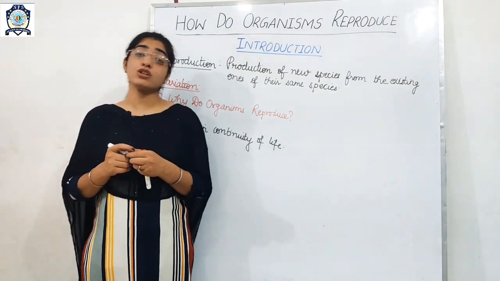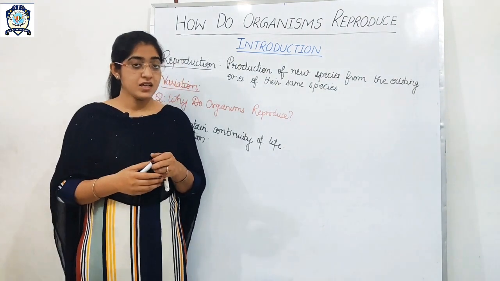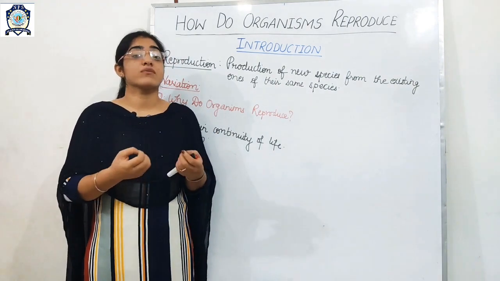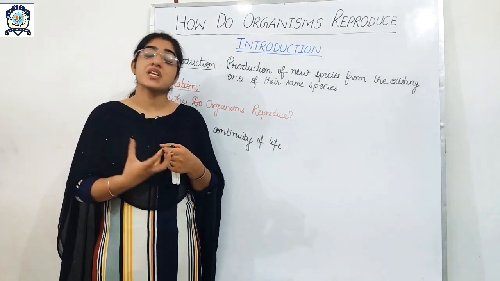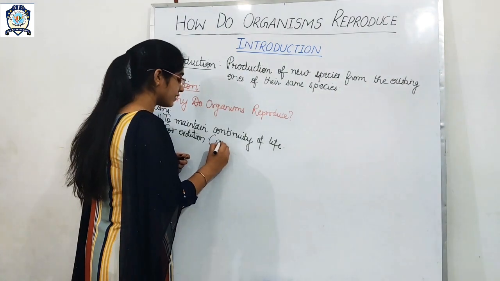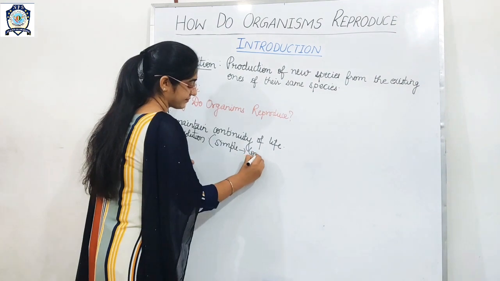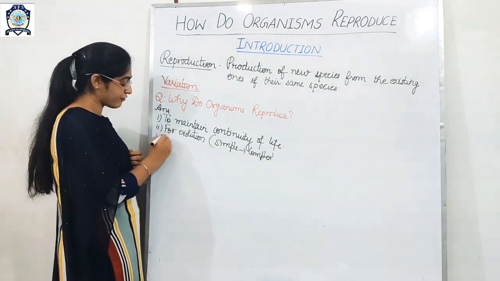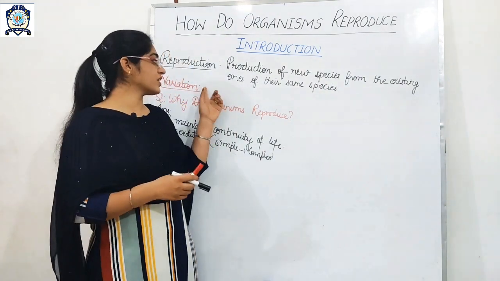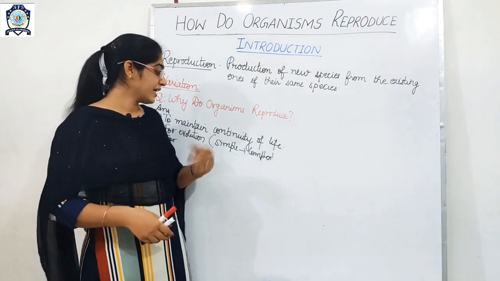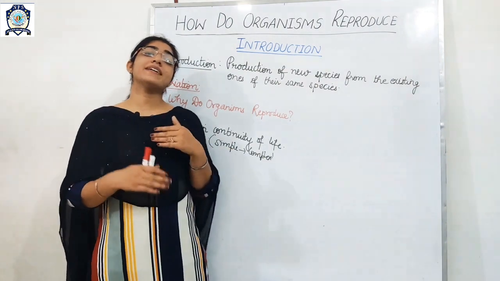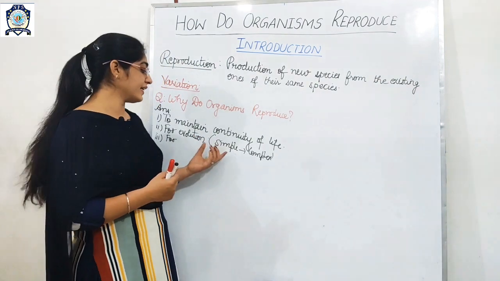Evolution means change in the character with the passage of time. First of all, the first living cell was a single cell, and nowadays we are all complex organisms. We have specialized organs to perform various kinds of functions. So evolution means simple to complex. And if there is evolution, it means there will be variations. Variation means change in the character. As I told you, characters will be somewhat different, and variations are the basis of evolution. This point I will tell you in detail in another unit, which is heredity and evolution.